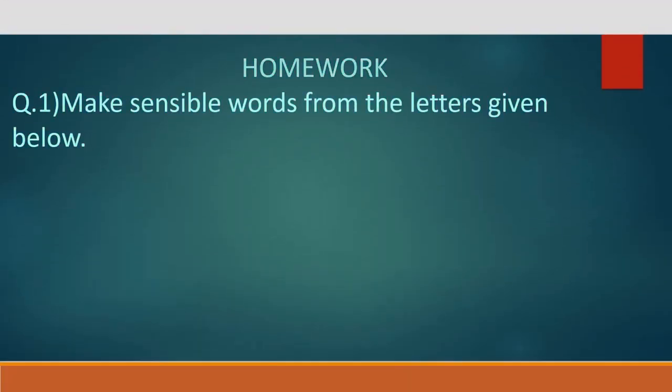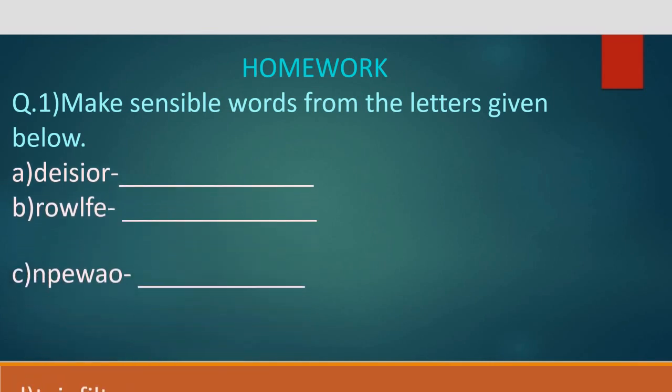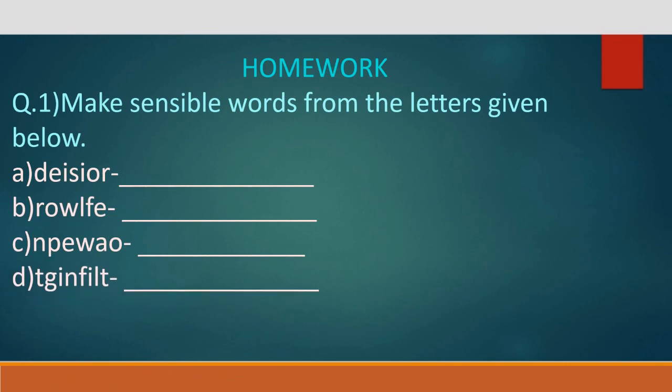Now students, you have to do the homework. Question 1. Make sensible words from the letters given below. A, D, E, I, S, I, O, R. B, R, O, W, L, F, E. C, N, P, E, W, A, O. D, T, G, I, N, F, I, L, T. E, C, E, T, T, R, O, P.